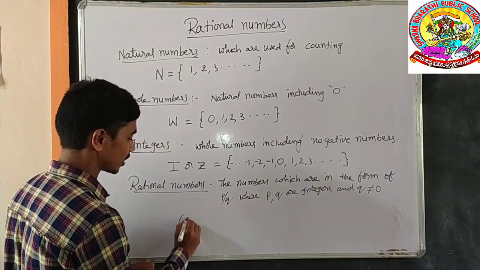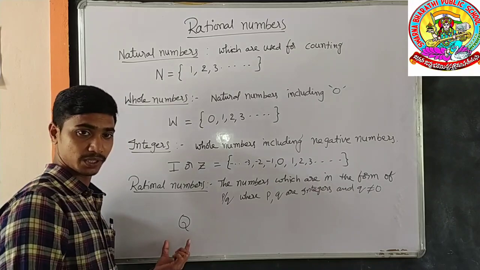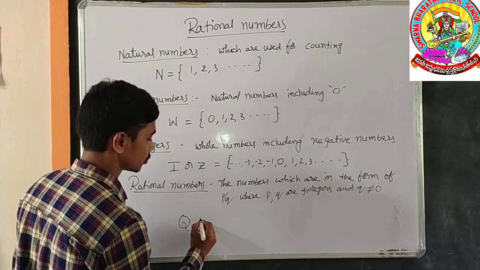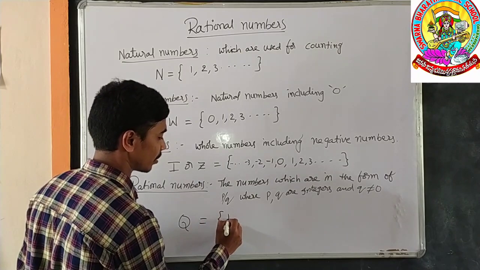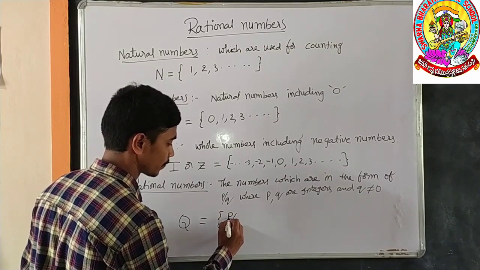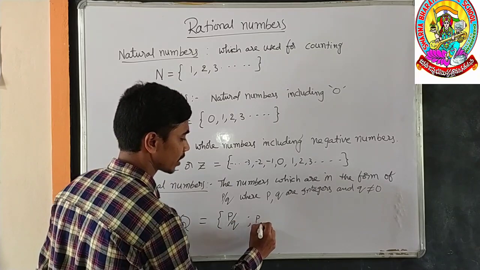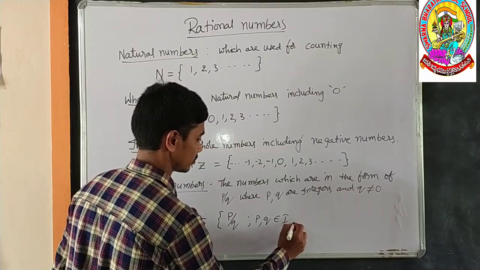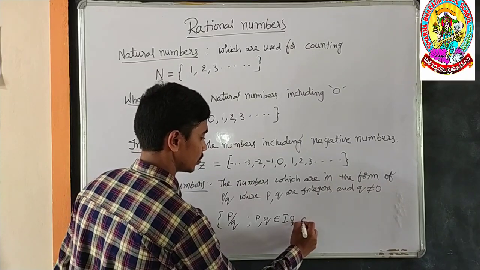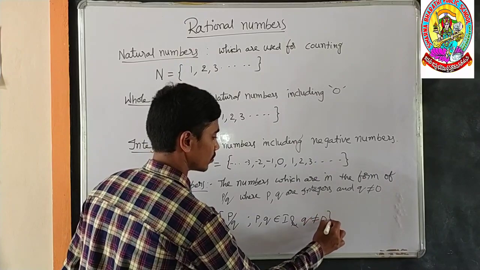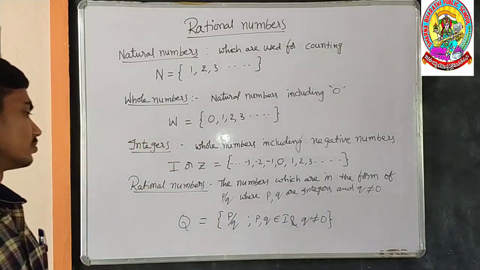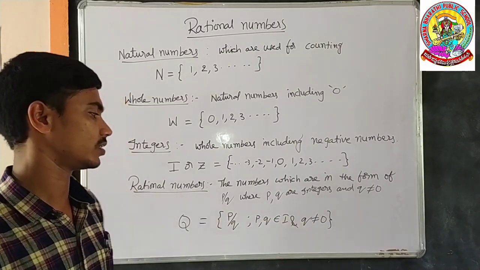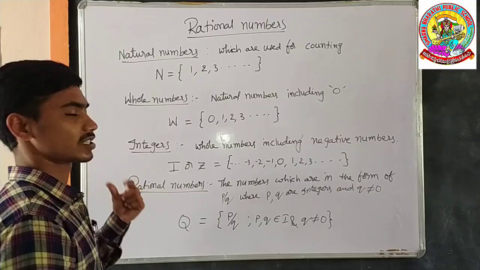Actually it is denoted by the letter Q. So what is meant by Q here? Q means quotient numbers. Q is equal to a system of the numbers consisting in the form of p by q, where p comma q belong to integers and q is not equal to 0. The numbers which are in the form p by q, here p comma q belong to integers and q not equal to 0, are called as rational numbers.